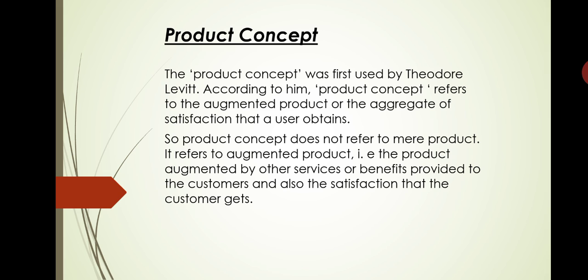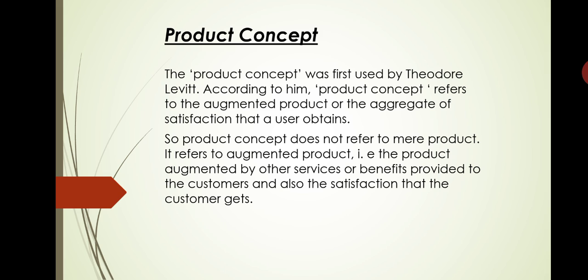Take for example, if a firm sells a printing machine to a customer, it may augment the product in several ways. Augment means it benefits the customer in several ways. It may provide long-term credit facilities, or timely supply of spare parts. It may give a guarantee for a certain number of years. It may spare the services of its mechanics for installation and periodical servicing of the machine. Here, the buyer does not merely buy the product, that is the printing machine. He buys the augmented product. Augmented product means services, warranty, credit facility, service guidance, training facilities.